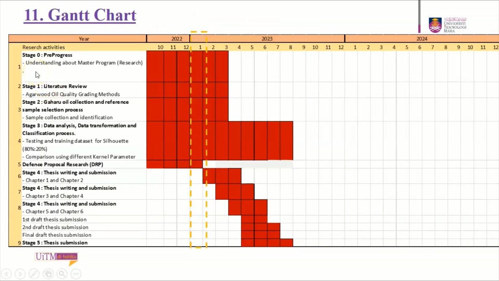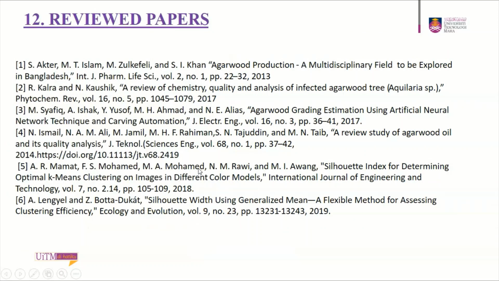This shows the Gantt chart of my progress right now, where we are in the first month, January 2023. So right now I'm in the preparation of the RP. This shows the review papers that I have reviewed for this project.